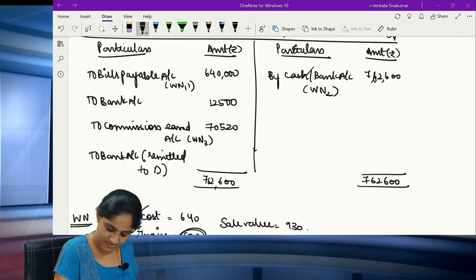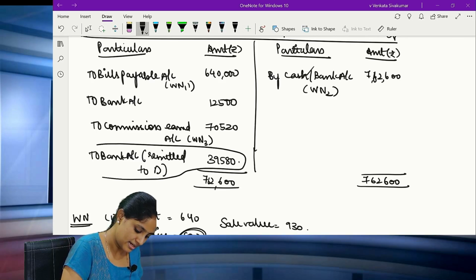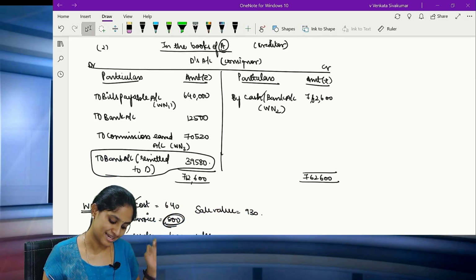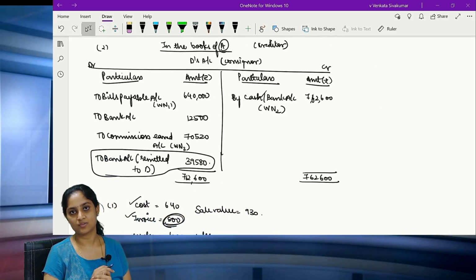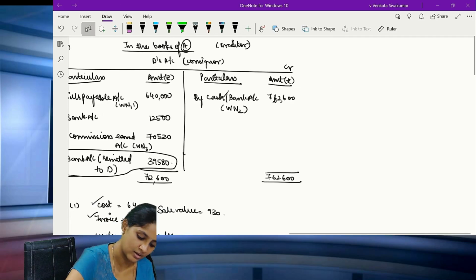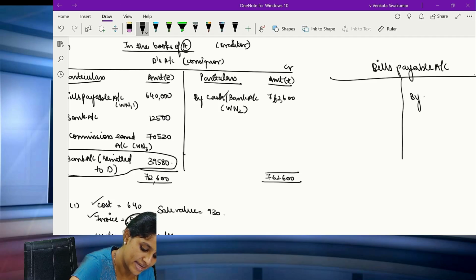62,600. What is the balance we have to give? 39,580 is to be remitted to D. So the balancing figure of D, who is the consignor's account, is 39,580. Since you have opened the bills payable account, I am going to very clearly show you what is bills payable account. Now in the bills payable account, it will be by D's account, how much?